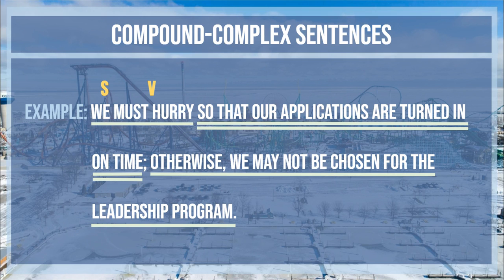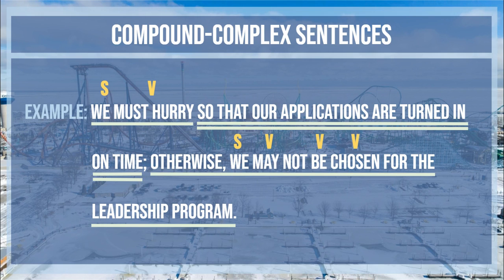Then we get into the final independent clause that's got a subject, and it actually has multiple verbs in it. The subject here is we. And then we have not 1, not 2, but 3 words that would be considered verbs for this independent clause. Those 3 words are may, be, and chosen. 2 helping verbs and an action verb. May and be are helping, and chosen is your action verb.